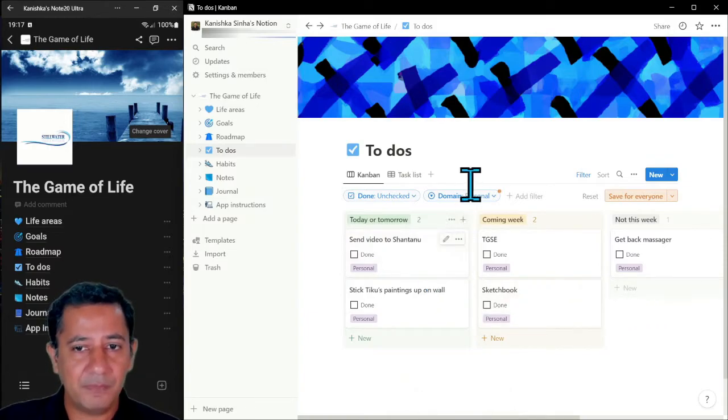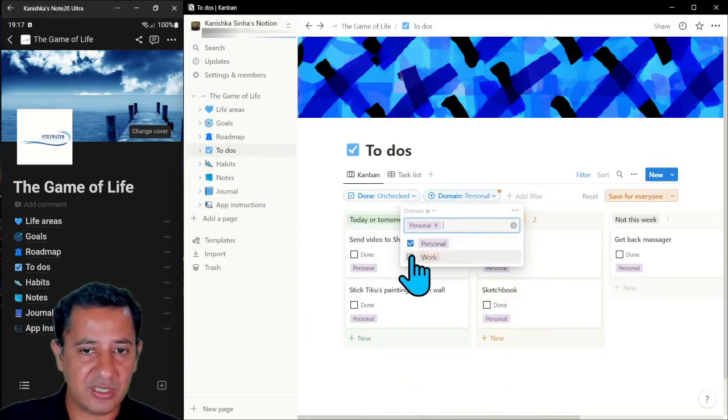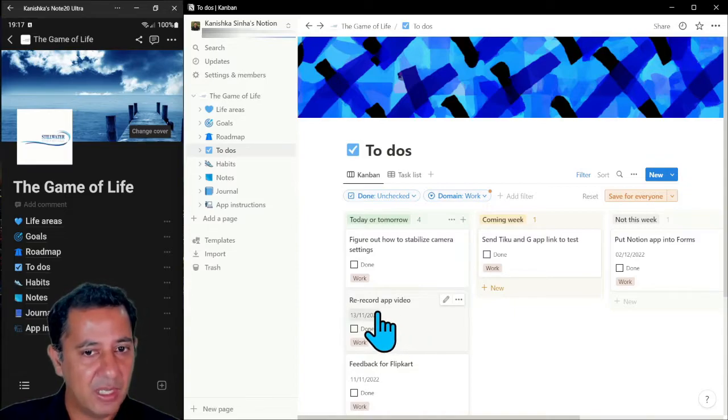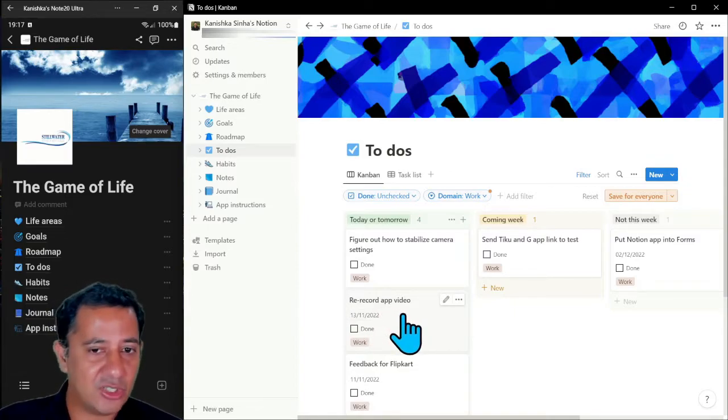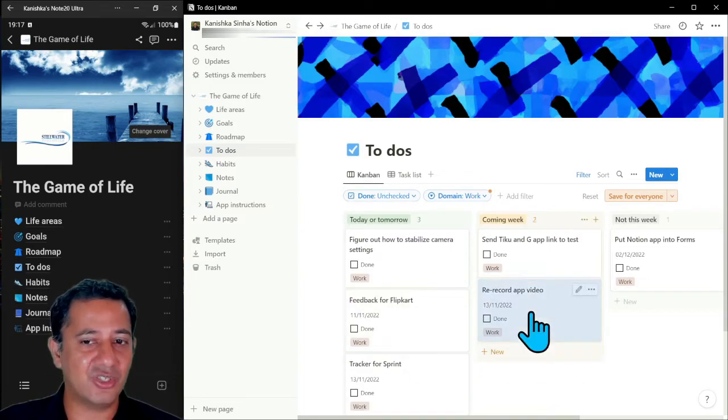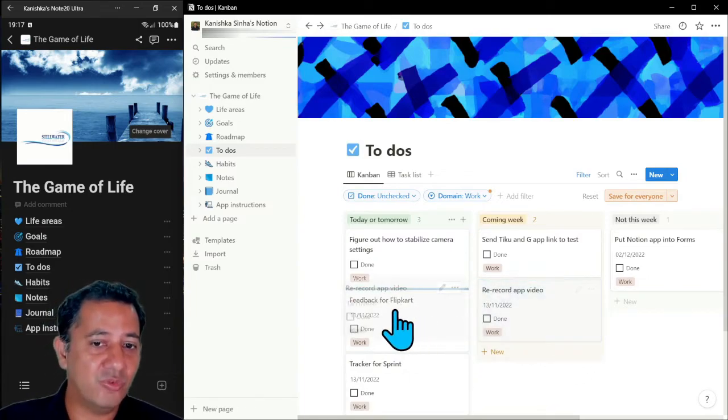Let me look to work to show you how to move things around, right? So let's say I am re-recording this video because I didn't like the way it was the first time. I'm getting tired, I've run out of time, I need to go pick up my son. So instead of doing it just now, let me do it next week. I can just drag this over here, or I can just move it back, right?